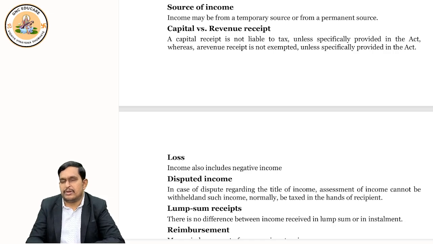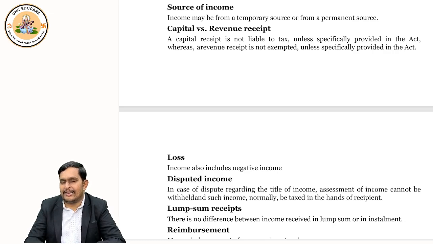That's it, we should remember. So when you solve problems in income tax, what will you see? Is it a revenue receipt? Yes, so you will say it is taxable. But then you will also search for provisions: is there any exemption here? Is there any section in income tax which says this revenue receipt is not taxable? If such a provision is there, then obviously that particular revenue receipt is not taxable.